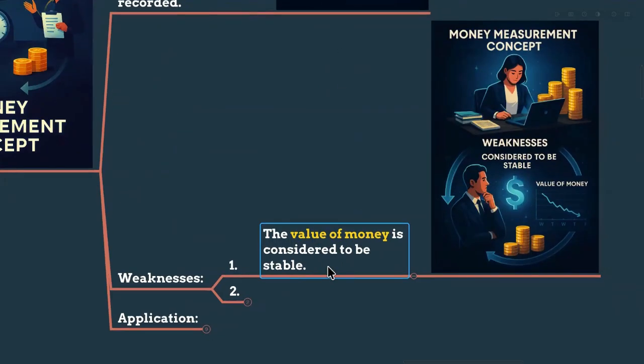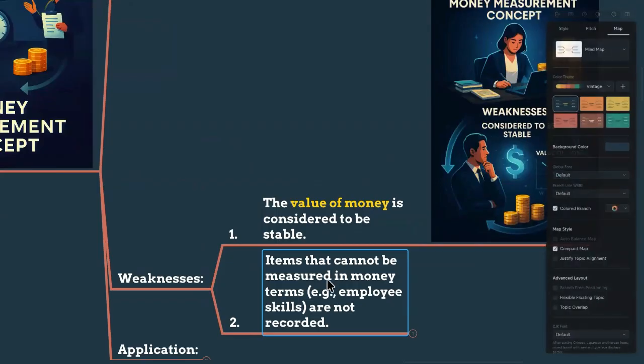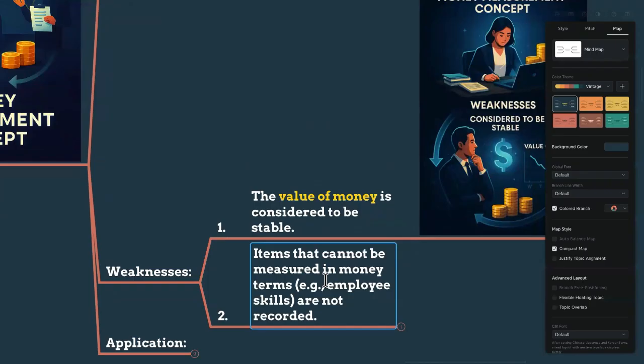So the value of money is considered to be stable, but actually the purchasing power will change. Sometimes for 1,000 rupees we can buy 5 apples, and sometimes for 1,000 rupees we can buy only 2 apples if the price is increasing. So the value of money is not stable in practice, but in the money measurement concept we consider the value of money stable and we ignore inflation. It means the prices are increasing day by day, and we are ignoring that inflation. That's a weakness of the money measurement concept.